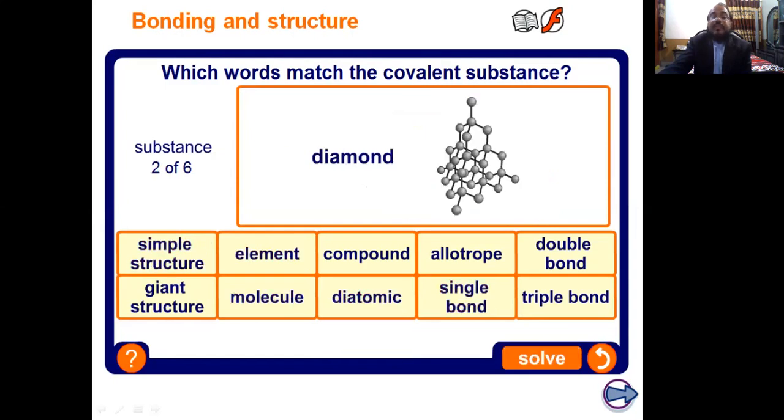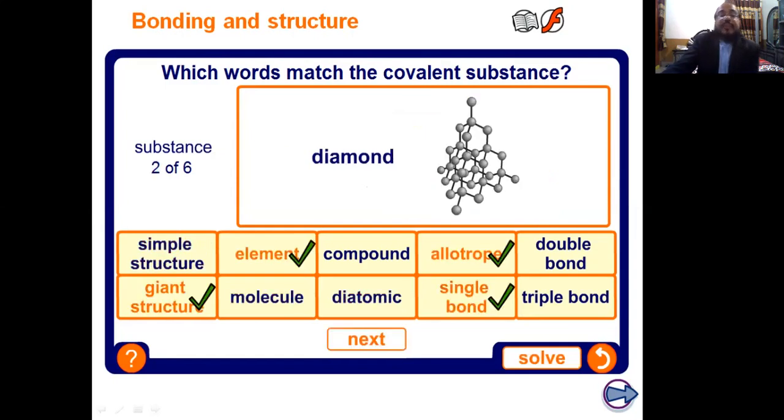Next, the diamond. We know the diamond is an allotropic form of carbon. It is an element. It is a giant structure, and the bond present between carbon and carbon is only a single covalent bond.